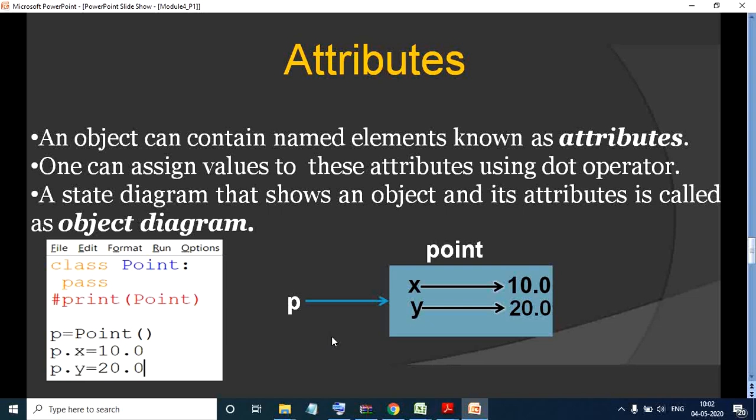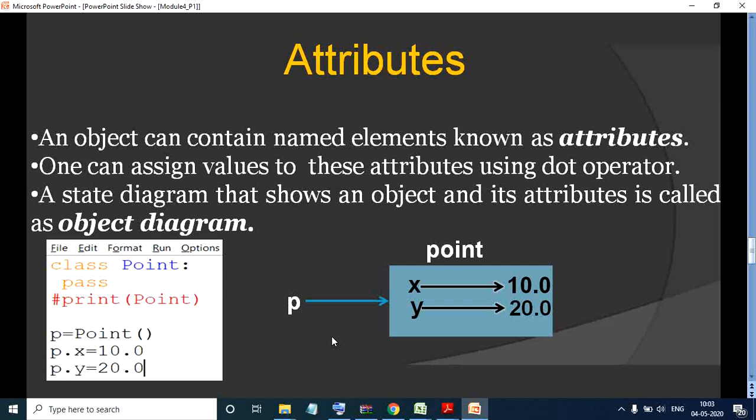Next comes attributes. Attributes are very important. Attributes are how you can fetch the values. An object contains all your elements, which we call attributes, as in C++ or other object-oriented languages. We can assign values to these attributes with the help of the dot operator, similar to what we used earlier with methods. The same way, using the dot operator, we can assign values to the attributes of our objects.